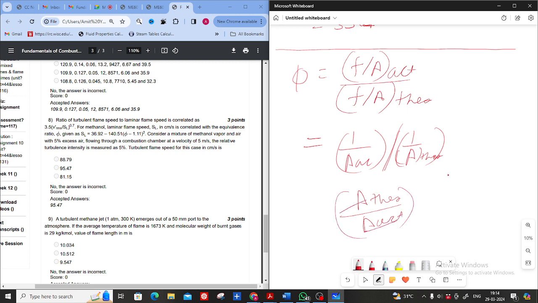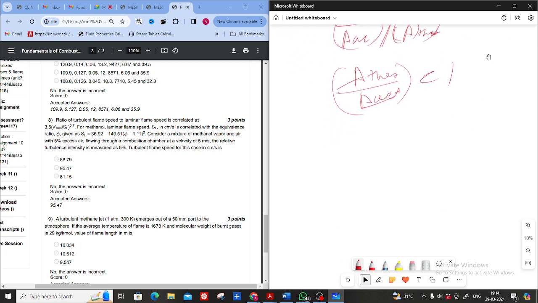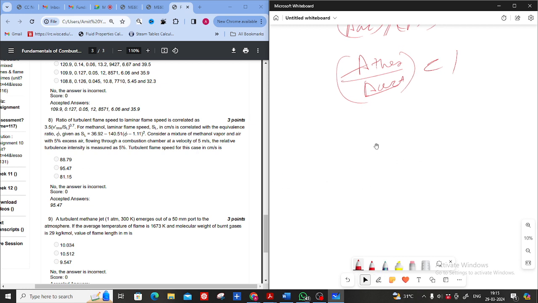Actual is greater than theoretical, so phi is less than 1. Okay, so what is phi here? If we know phi, then we can calculate SL. In this question, we need to know only phi. If we know phi, we get SL, and if we get SL, we know VRMS, and we know VRMS. They have given it, and we will get the answer.